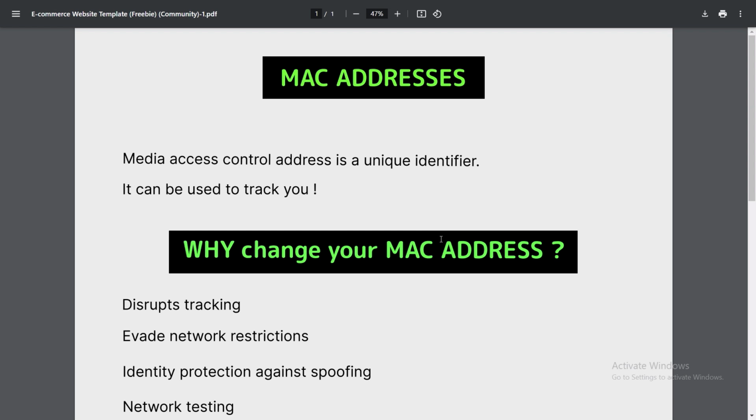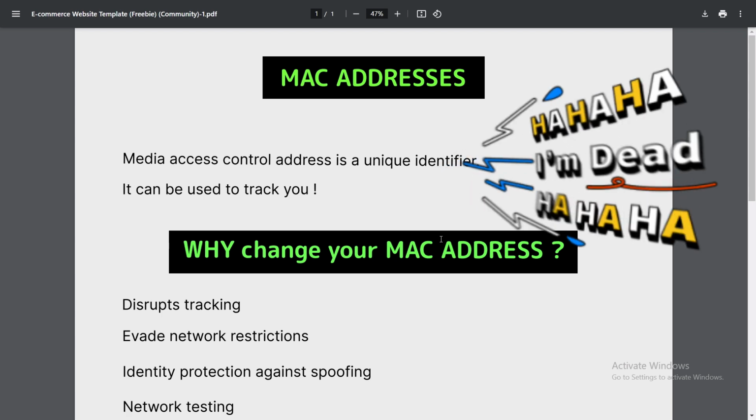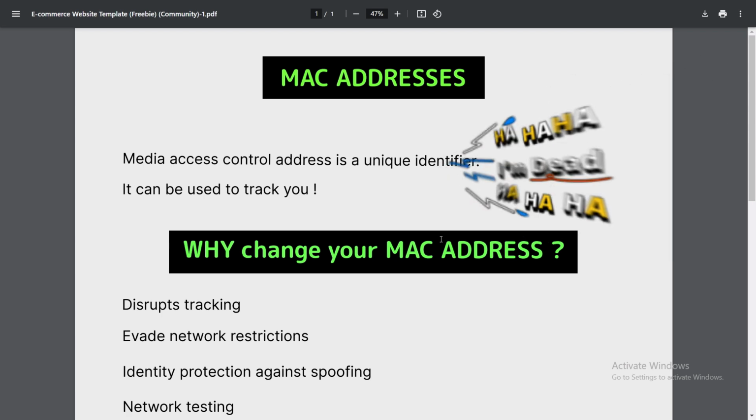A MAC address, or Media Access Control address, is a unique identifier assigned to your device's network interface card. Think of it as a fingerprint for your device. It's unique and can be used to identify your device on a network. But here's the catch: because it's unique, it can also be used to track you. That's where changing your MAC address can be a game changer.